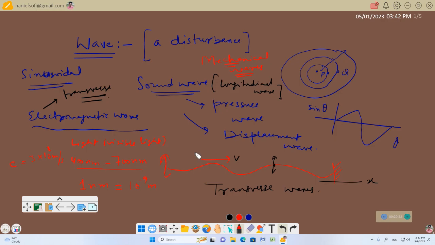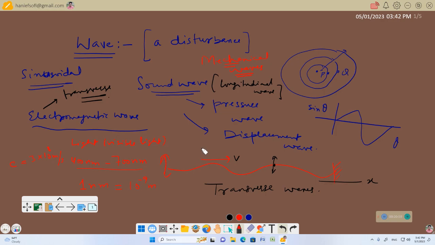In case of water wave, the disturbance is in the displacement of the medium particles. In case of sound wave, there is displacement in the medium particles. In case of electromagnetic wave, the disturbance is in the electric or magnetic field, right? So in general, all kinds of these disturbances we call waves.